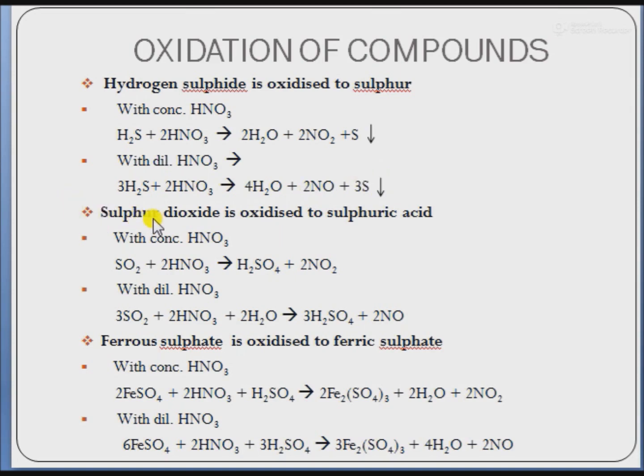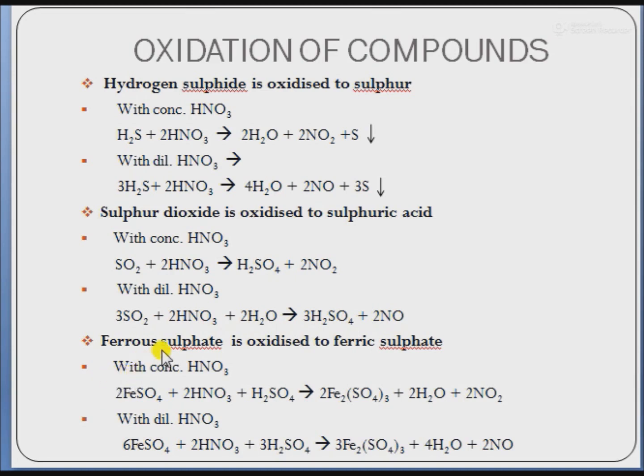Another example is sulfur dioxide being oxidized to sulfuric acid. When sulfur dioxide reacts with concentrated HNO3, it forms sulfuric acid, that is H2SO4, and evolution of NO2, nitrogen dioxide. And with dilute HNO3, SO2 reacts to form sulfuric acid plus 2NO, nitric oxide.